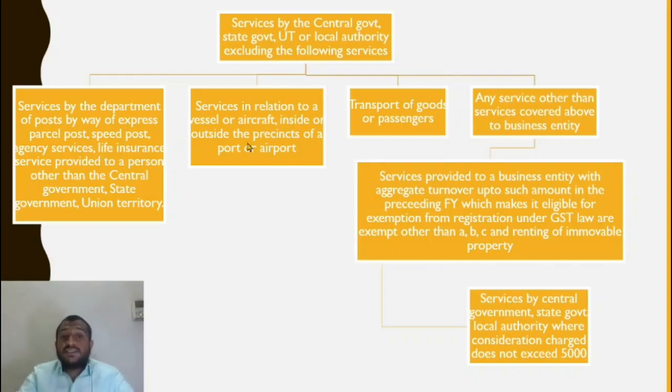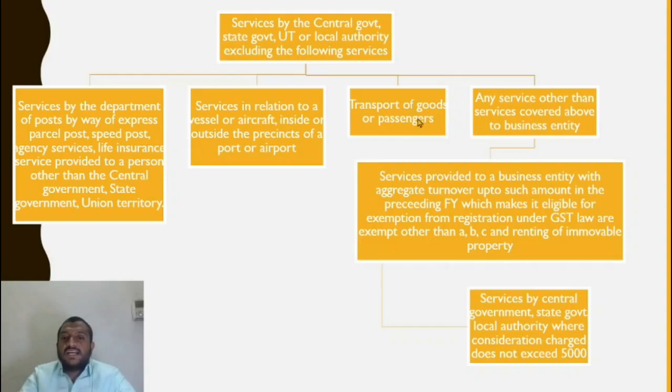And also service in relation to a vessel, aircraft inside or outside the precincts of a port or airport. What does this mean? The central government has the Airports Authority of India. One of the wings under the Ministry of Civil Aviation is the Airports Authority of India. That provides a lot of service within the precincts of an airport or port. So the service is provided like monitoring of aeroplanes. For that it charges a certain amount from the GMR run airport. It charges from GMR. So that would be exempt.